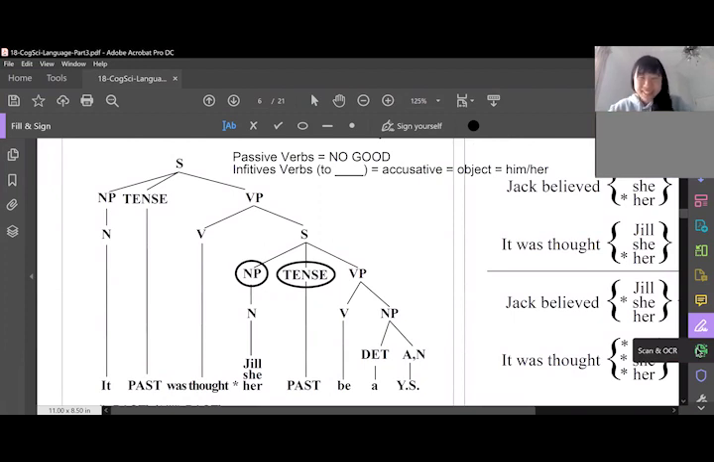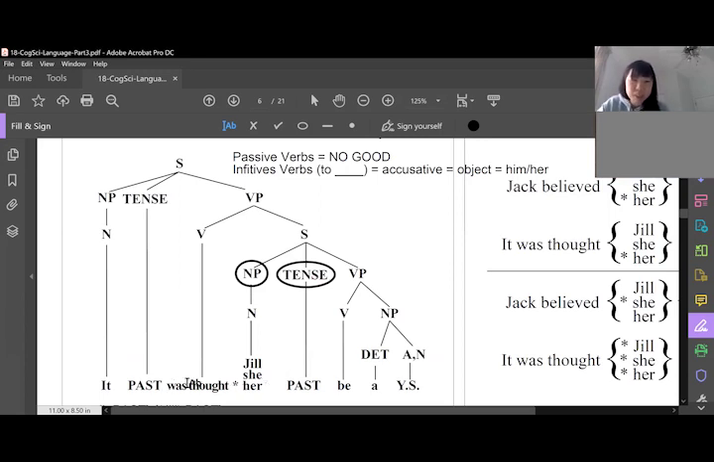Just say what assigns case to what. Okay, so it needs an assignment and it's assigned by the past tense. Then Jill is going to be assigned case by also the past tense, but the one right next to it. And Yale student, I think it should be "be" again. Yeah, good.